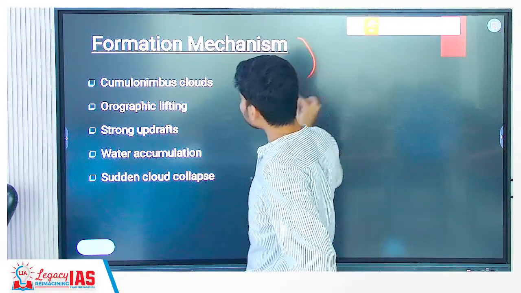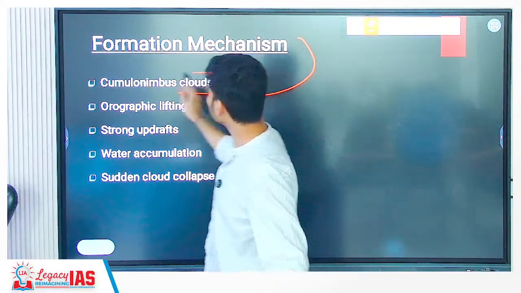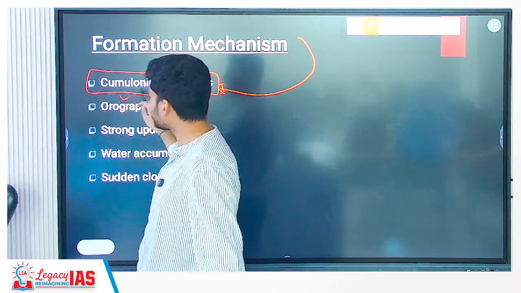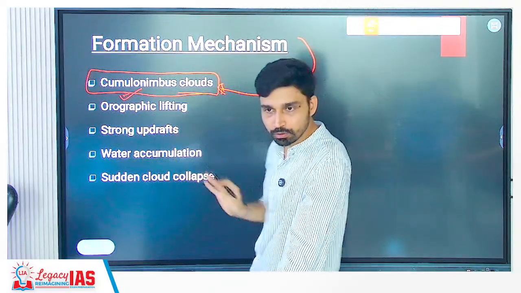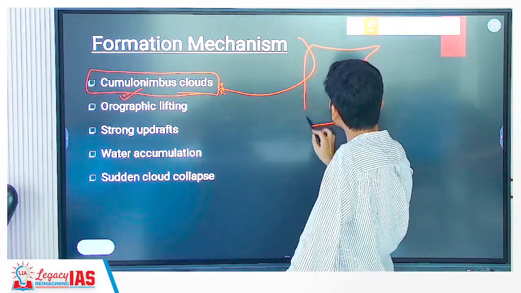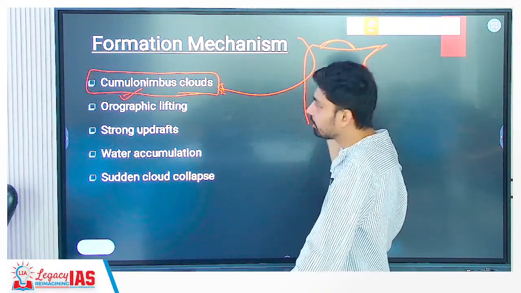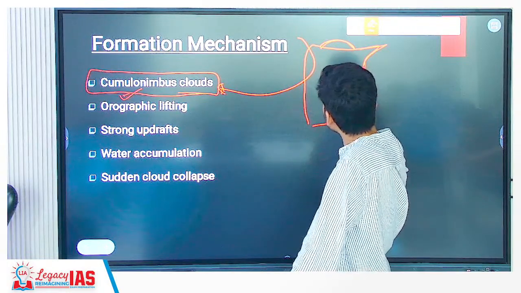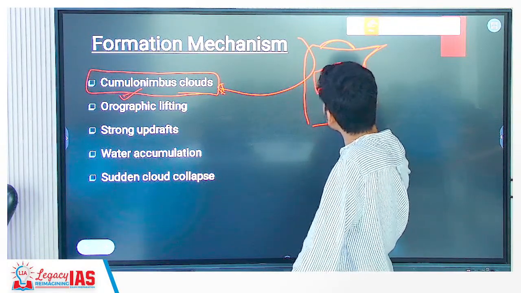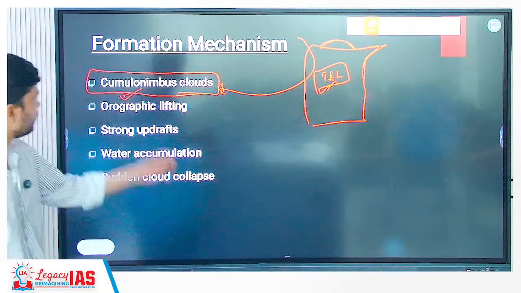Now the formation mechanism, this we have already discussed in climatology. Generally for a cloudburst, we have discussed several types of cloud. What kind of cloud should be present in the sky? Cumulonimbus cloud. We have discussed it is a tall tower-like cloud, having a bulging top, anvil-like shape as such. Thunder cloud also it is called, because whenever you have rainfall in this cloud, what else would you observe? Thunder and lightning activity, right?